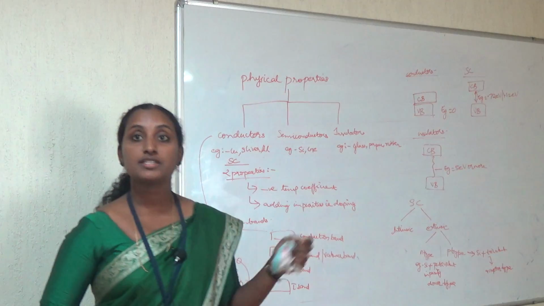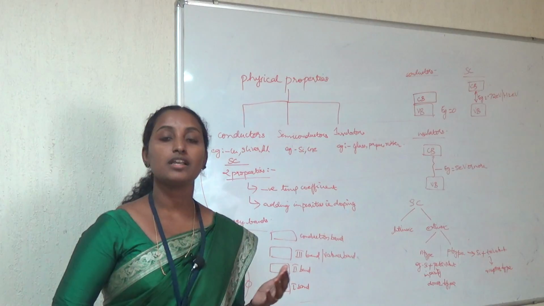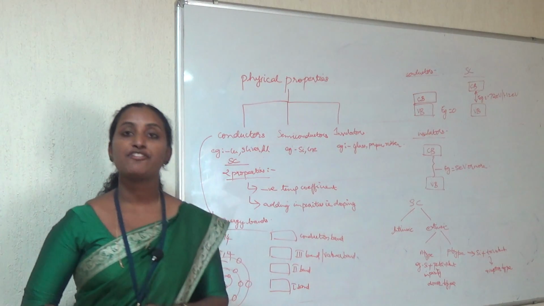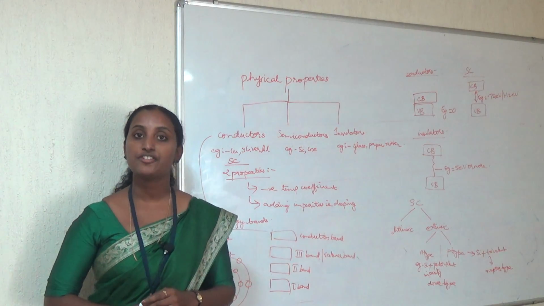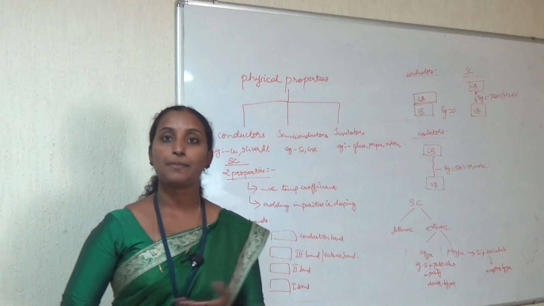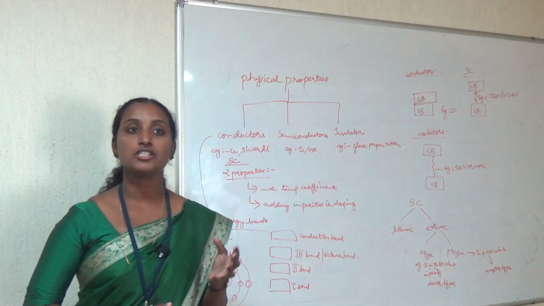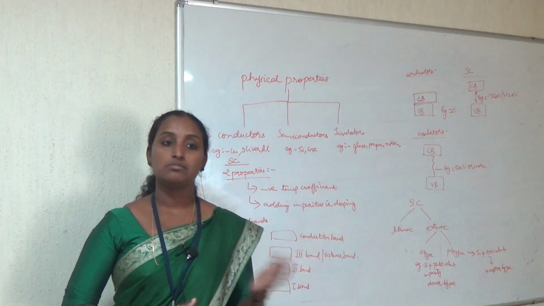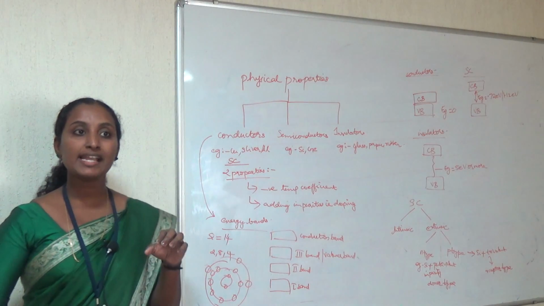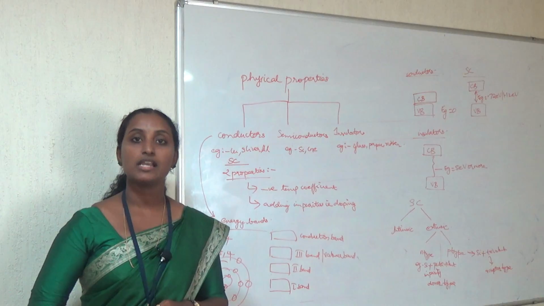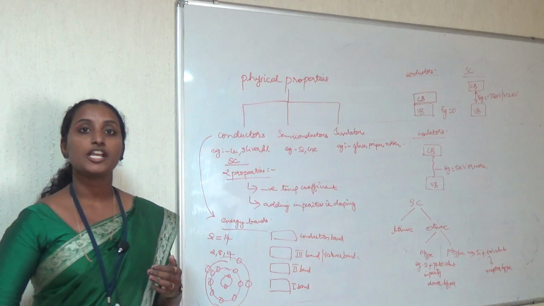Today I am going to discuss the basic concepts of electronics, that is, what are the major platforms for manufacturing electronic components. We all know the different electronic components, that is resistors, capacitors, inductors and all. So we want to know what the basic manufacturing material for these electronic components is, and why that material is specifically used for manufacturing them. Before that, we are going to see the classification of physical